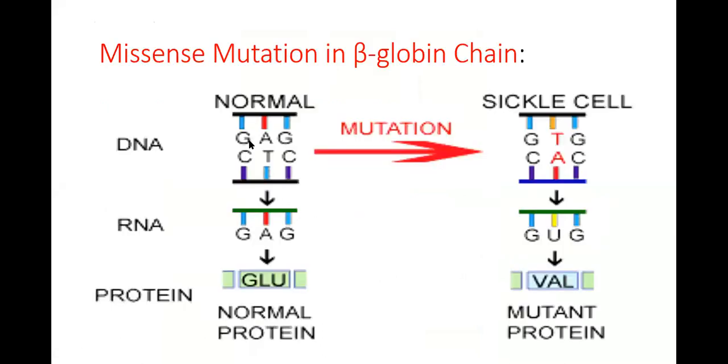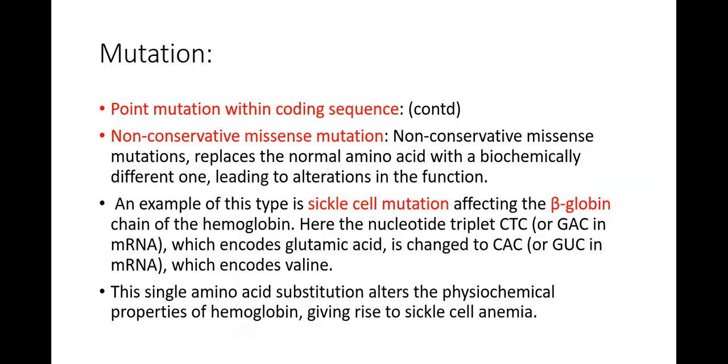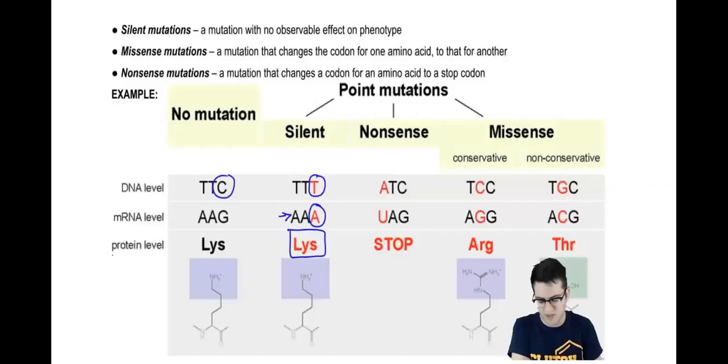So normally, as I've told you, normal DNA has GAG, which is changed to GTG, or CTC, which is changed to CAC. In RNA, GAG is changed to GUG, guanine, uracil, guanine, and the mutant protein valine is produced, while glutamic acid is the normal amino acid which is produced. So the mutation in the beta globin chain is because of the amino acid which is substituted in the sequence. This is a point mutation, but this kind of point mutation is known as a non-conservative missense mutation. I hope this is clear. So I'm going to explain these two diagrams again.